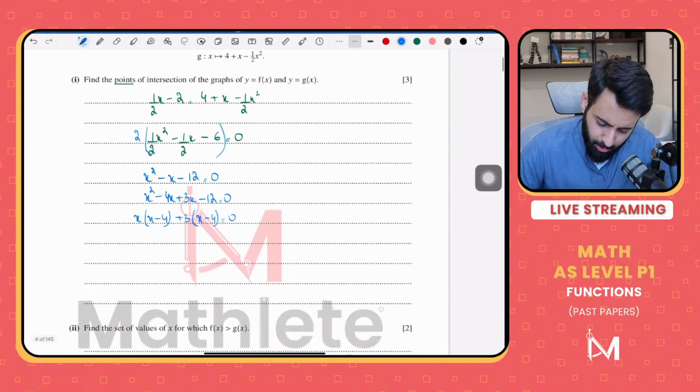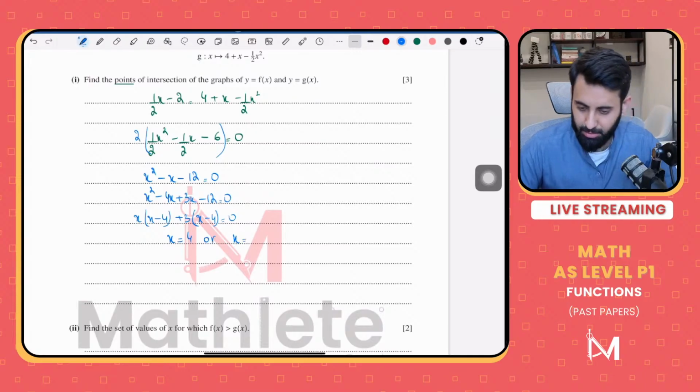So we have two values of x. I'm going to skip a few steps because you guys are A-level students. I expect you to know this. x equals 4 or x equals minus 3.